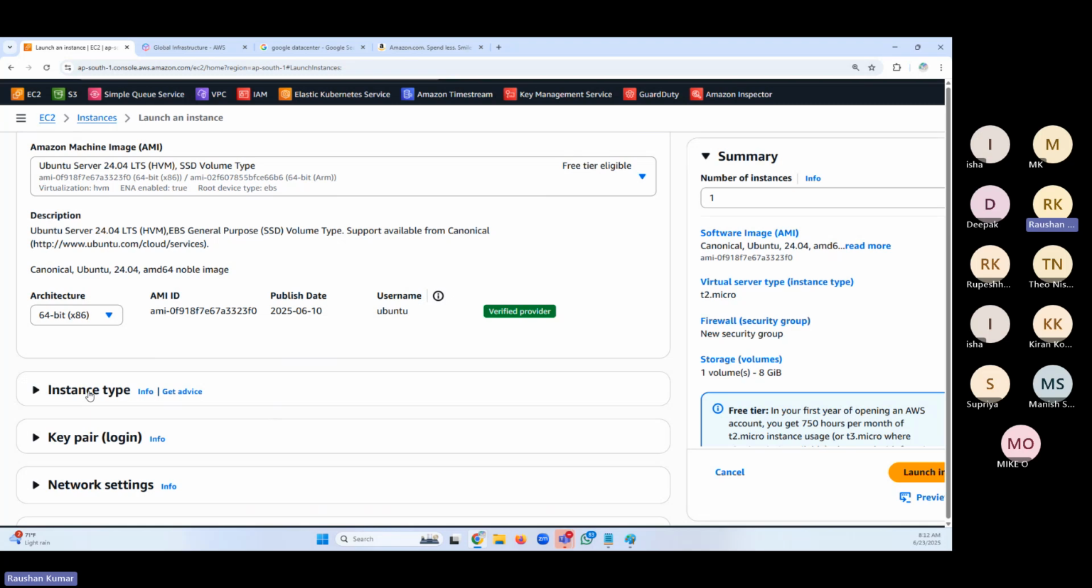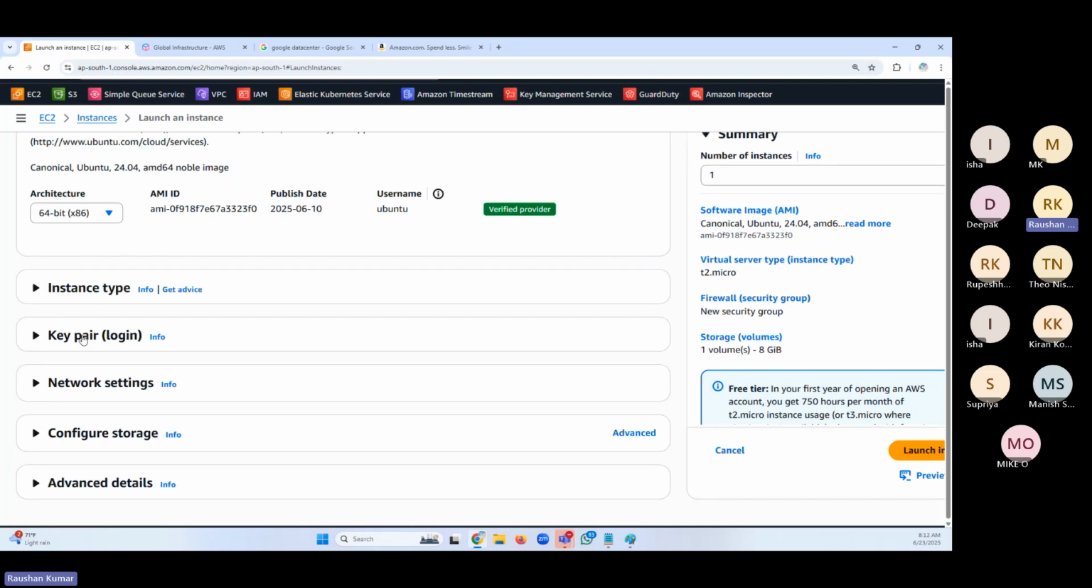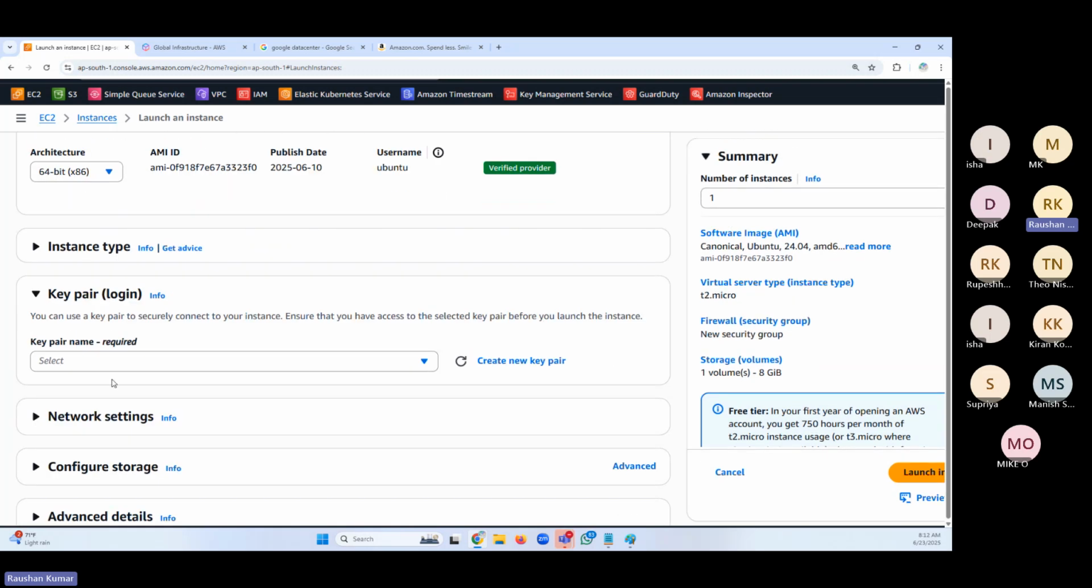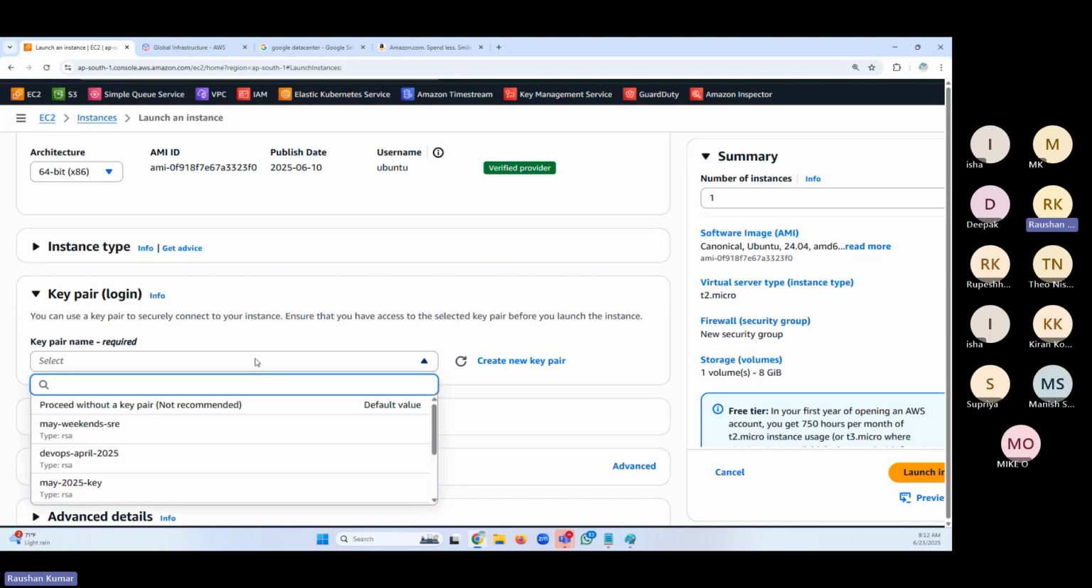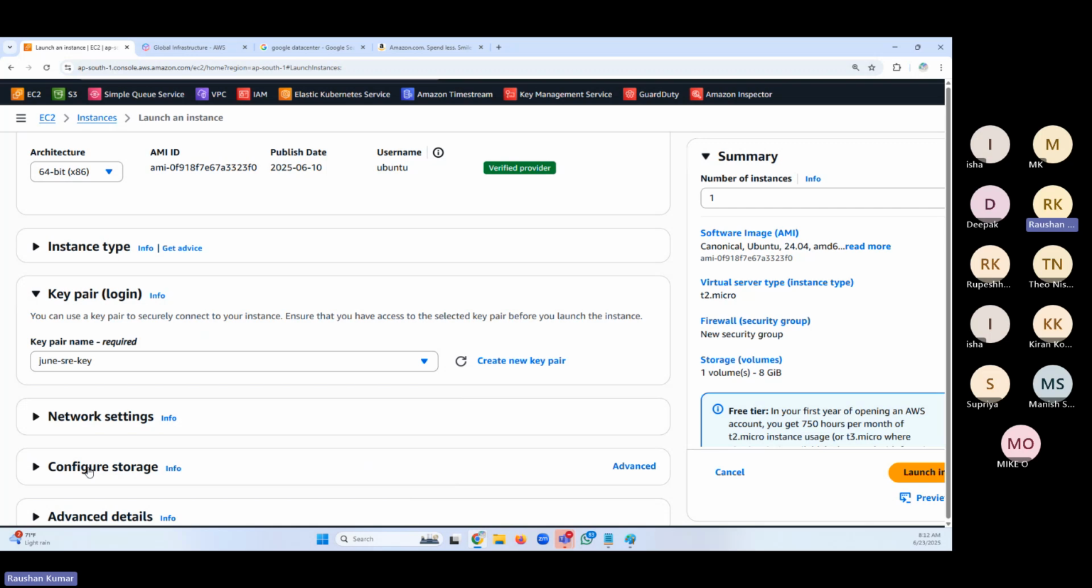Instance type, I'll keep it default because t2.micro is free tier eligible. Don't use anything else, you will get charged. 1 vCPU, 1 GB RAM is the only free tier eligible option, not more. Keep it like this. Key pair is the only mandatory field. We create the key pair once, and I can reuse the same key pair. We don't need to create a new key pair. I created one in June, right? June SRE key. Yes, this was the key I created. I'll keep the same. We don't need to create a new one every time. No, not required.